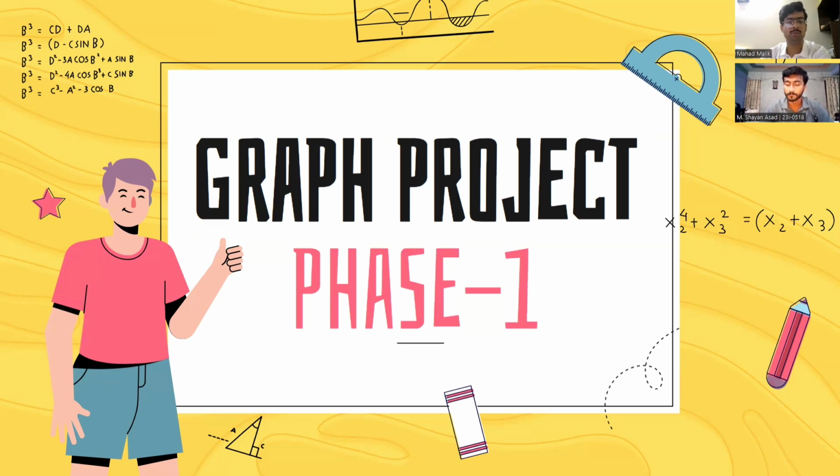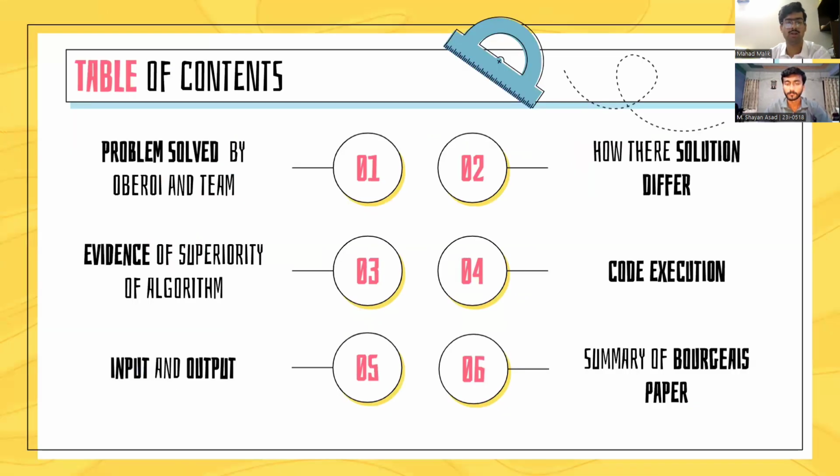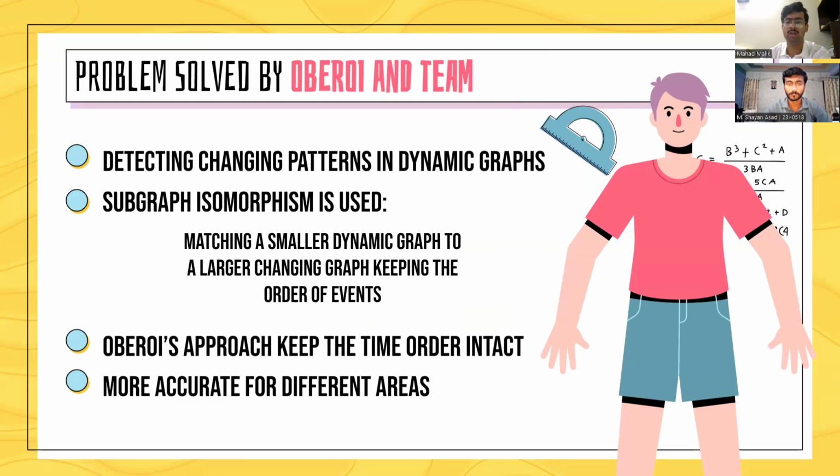And today we are here to present phase number 1 of our Discrete Structures course final project, termed as the Graph Project. We will discuss some main important points discussed by Oberoi and his team. First of all, let's begin with the problem addressed by Oberoi and his team.